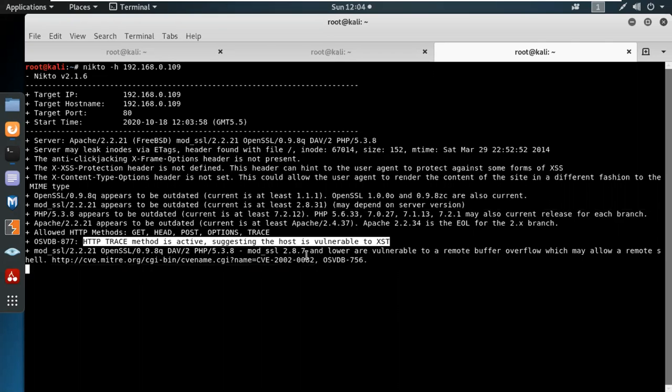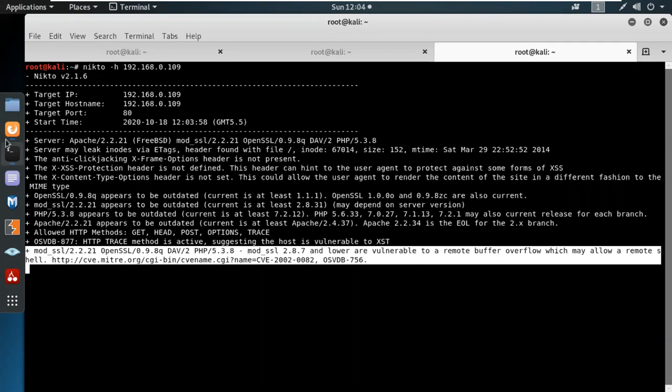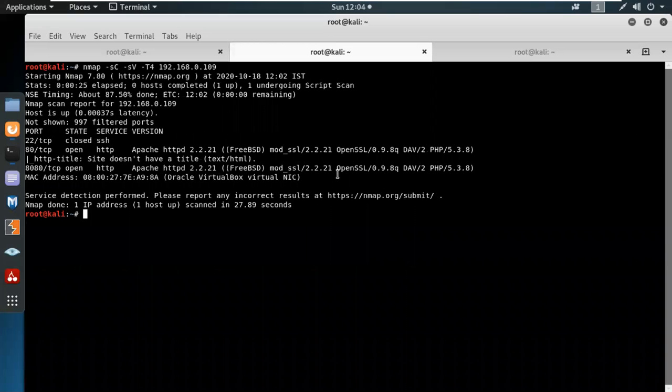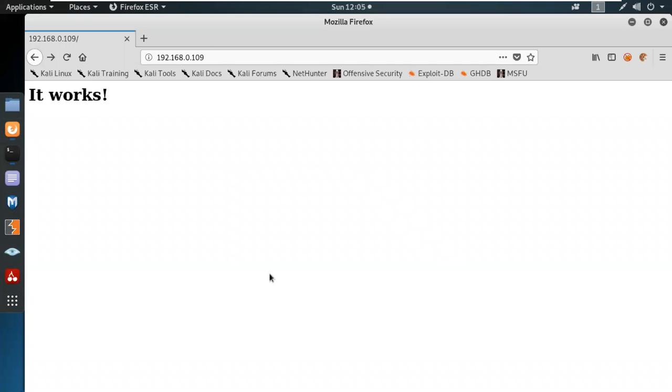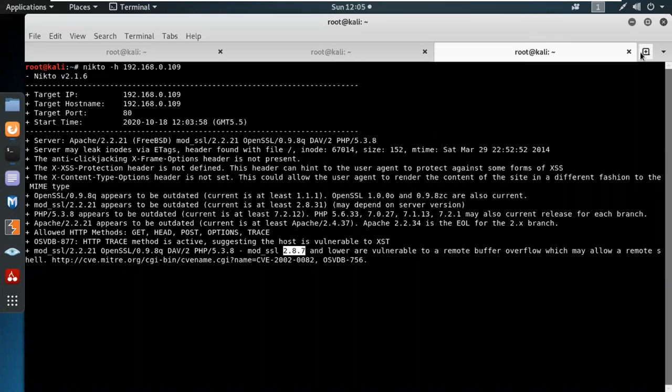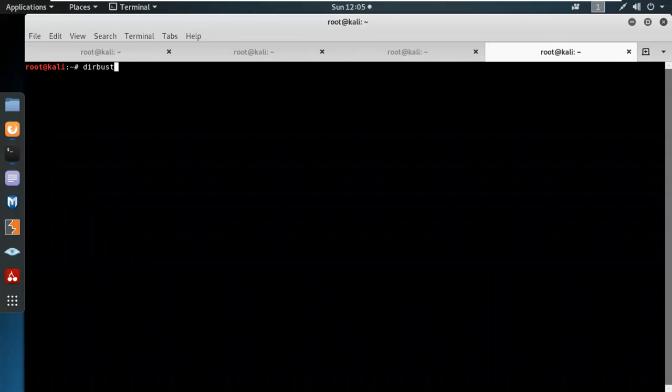mod_ssl 2.8.7 and lower is vulnerable to a remote buffer overflow, which may allow remote code execution. Over here it's 2.8.21, so it will not work; the lower versions you can check. So we have an interface over here. Let's try if we can perform a brute force attack on directories using dirbuster. We're going to use the buster over here.